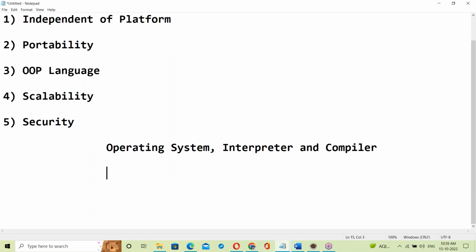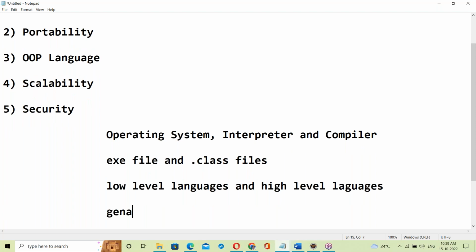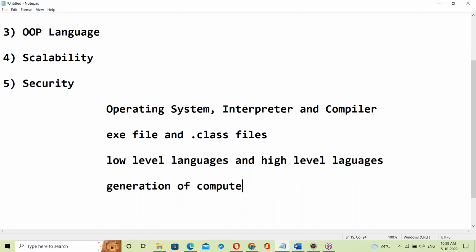Before going to Java, there are some basics about OS. Next about interpreter and compiler, then about exe files and dot class files. Next about low level languages and high level languages. Then the generations of computers. There are some basics like this before going to Java.